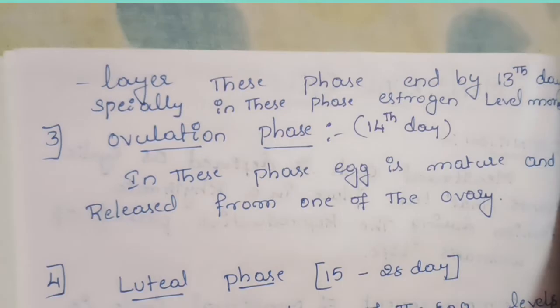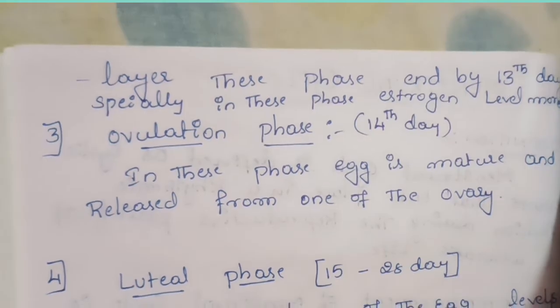After crossing the 5 stages of development up to the Graafian follicle stage, the egg is released from the ovary. That is called ovulation. Ovulation happens on the 14th or 15th day, the middle of the cycle.